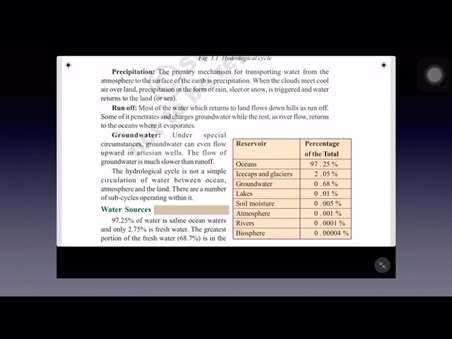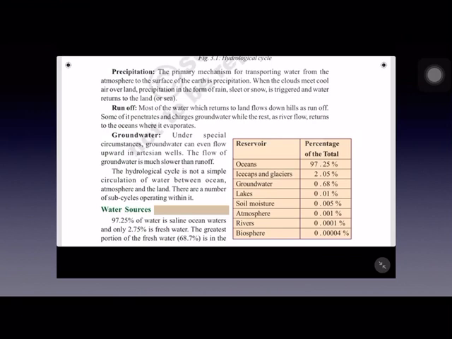And the last stage is groundwater. Now already we know what is groundwater and how it gets recharged. In some regions, under special circumstances, groundwater can even flow upward in artesian wells. You might have heard of artesian wells in your previous classes. If not, I am going to explain now.